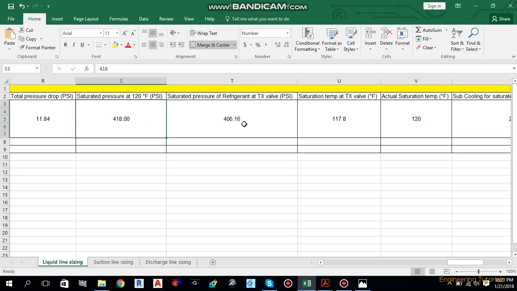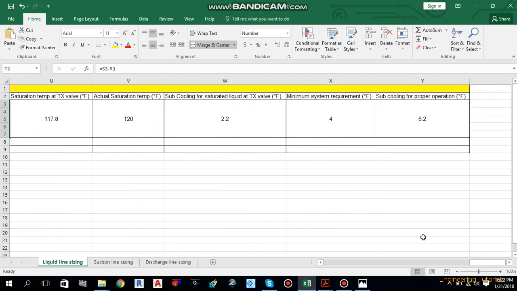Now the saturated pressure of refrigerant at the TX valve. How will we calculate this one? We have to subtract the total pressure from 418. Saturated pressure at 120 degree Fahrenheit minus total pressure gives you the saturated pressure of refrigerant at the TX valve. So move forward over there.